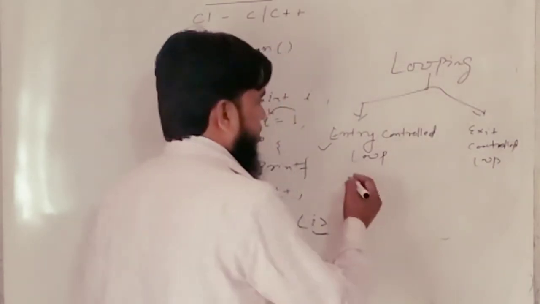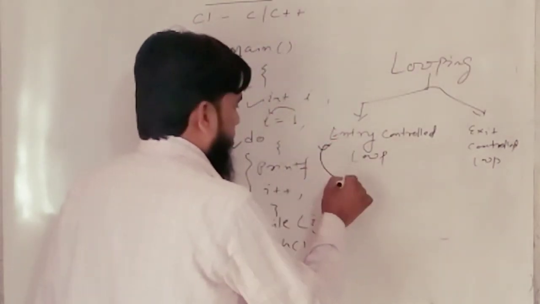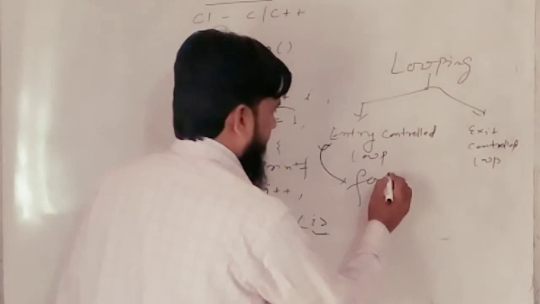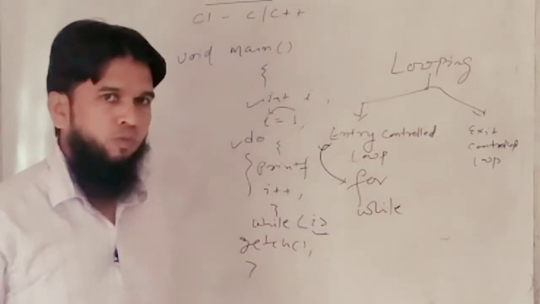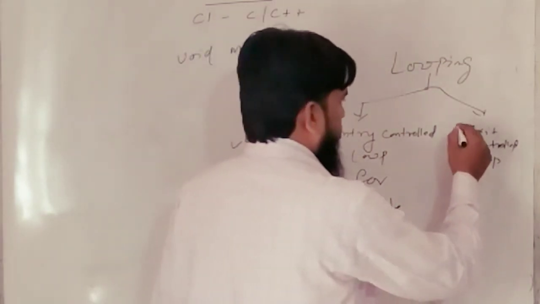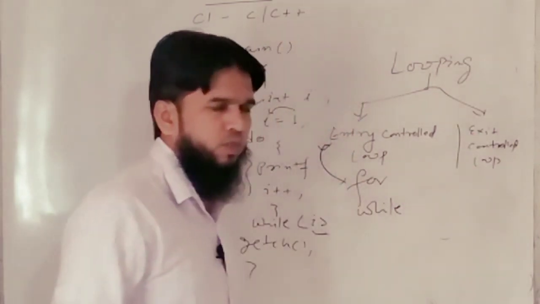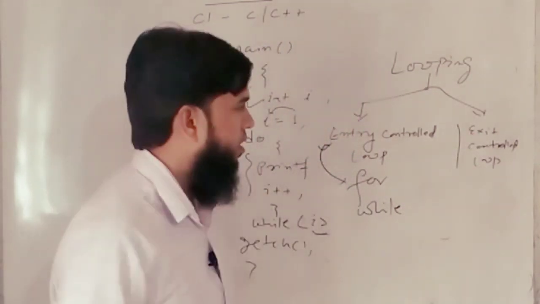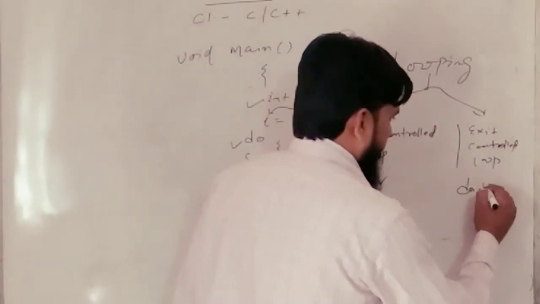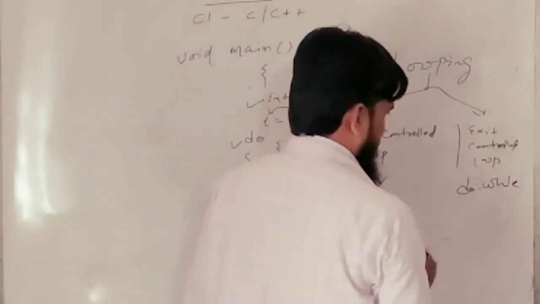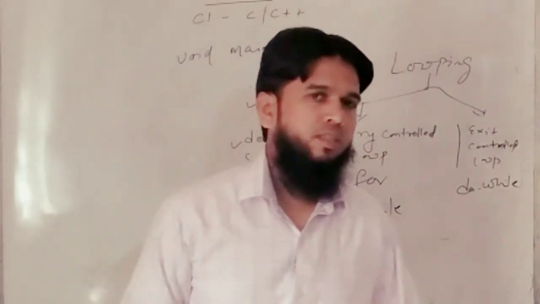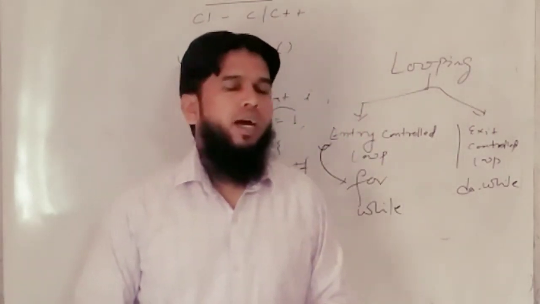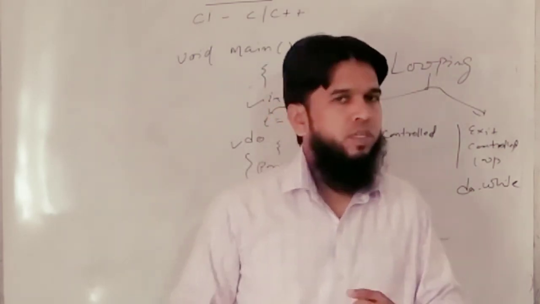But if the condition is false, it will not go to the statement. So for loop and while loop are called entry control loop, whereas exit control loop will execute at least once whether the condition is true or false. So do-while loop is called exit control loop.